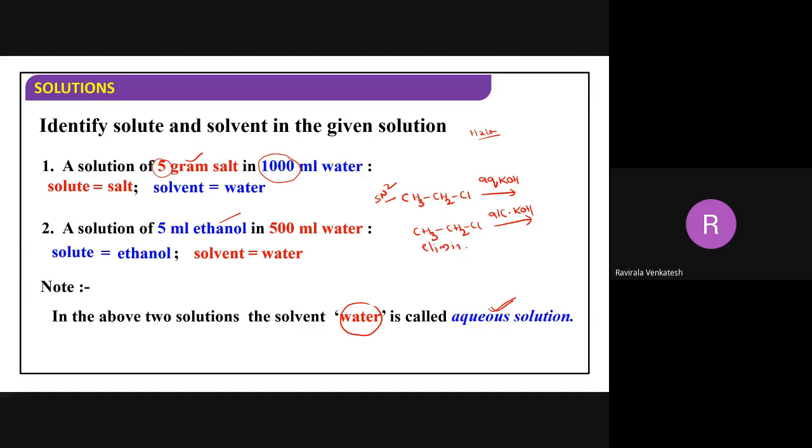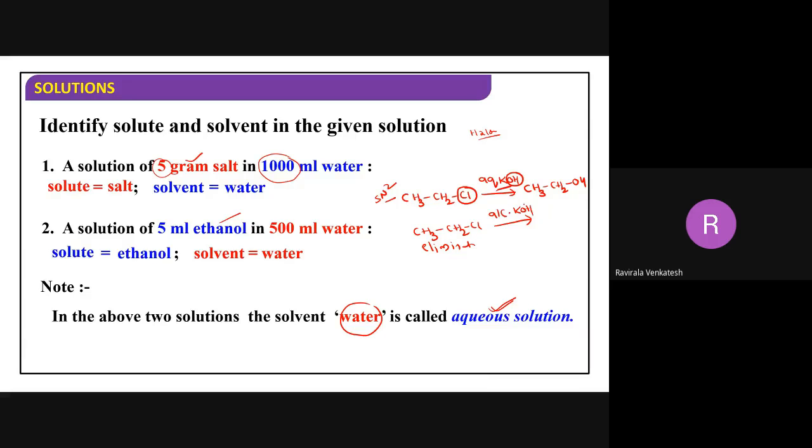Now tell me the name of the products we are going to get, because these are very, very important from the examination point of view. Whenever you get a chance, you should discuss this one. With aqueous KOH, what will be the product? This will be ethanoic acid. Now what happens, beta? Cl will be replaced with OH. Now is it ethanoic acid or ethanol, beta? Ethanol, right? It is very simple.